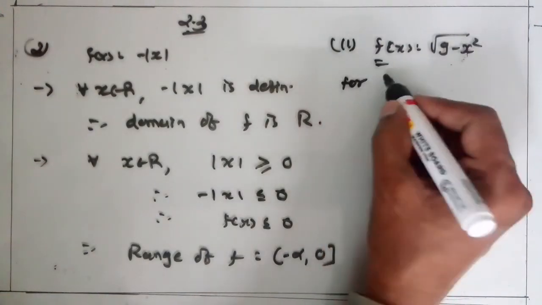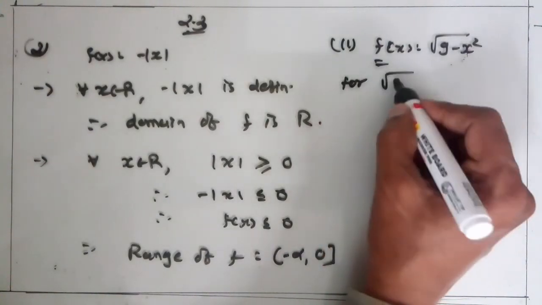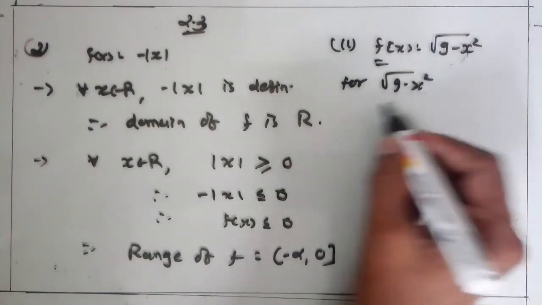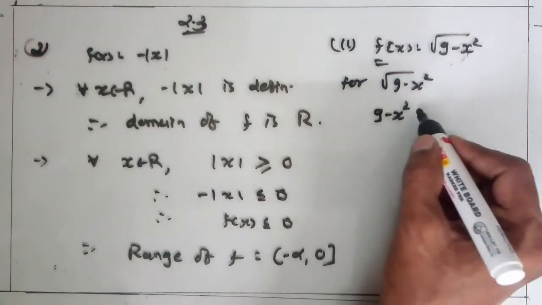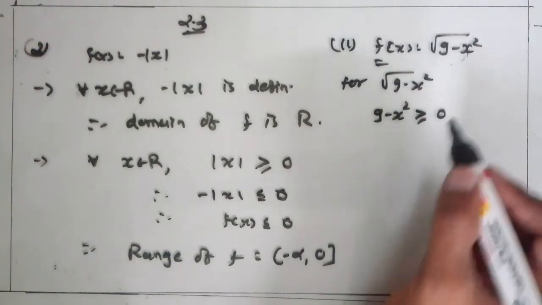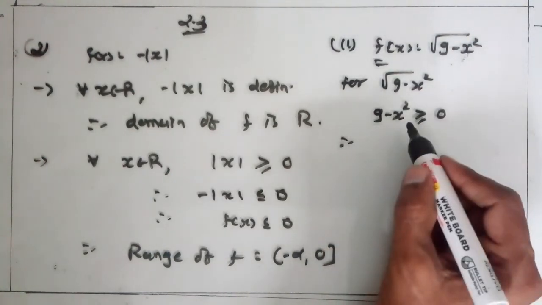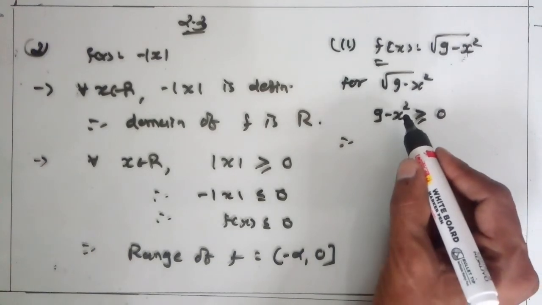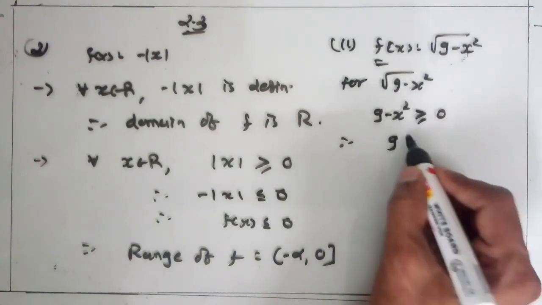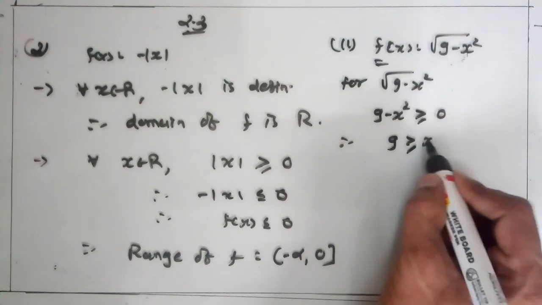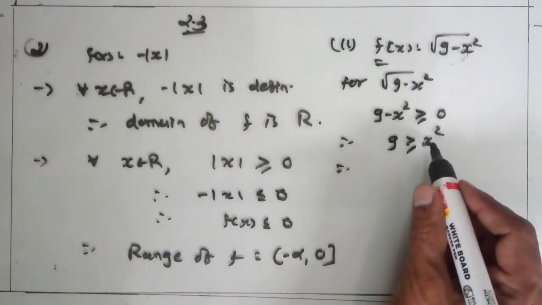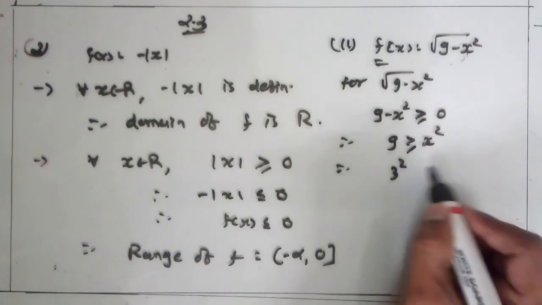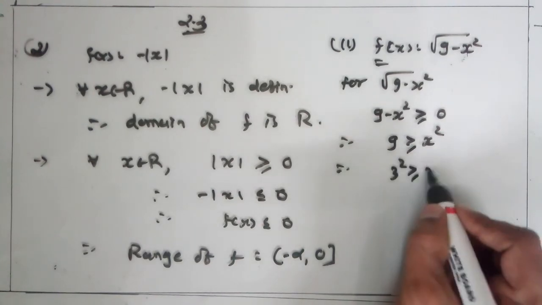For root of 9 minus x square, 9 minus x square is always greater than or equal to 0. Clear? Therefore, simplify this. Take 9 to this side, so 9 is greater than or equal to x square. Clear? Therefore, 3 square is greater than or equal to x square.